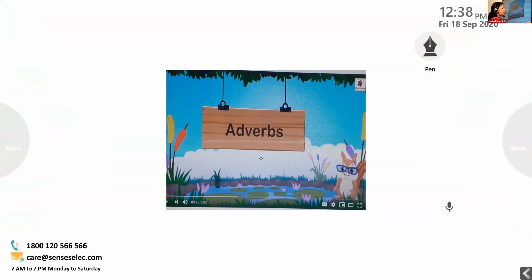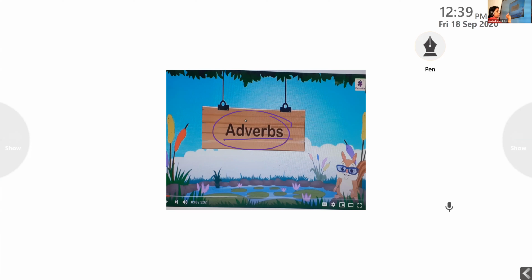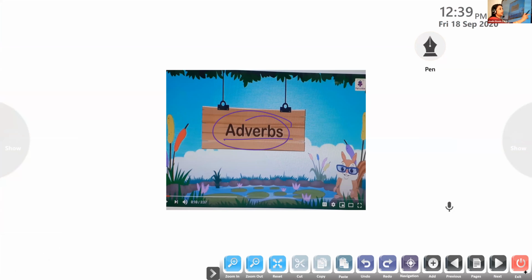Okay, so we already know adverbs, okay? We are adding something to the verb. That is what it means. I wanted to look at all of you. Let me see what you are doing there. All of you look at the screen, okay? Now, adverbs. Add verbs. From the word itself, it is very clear. We are adding something to the verb.